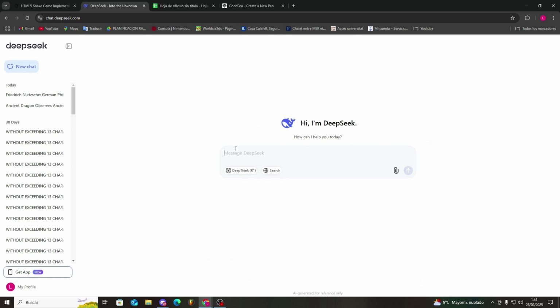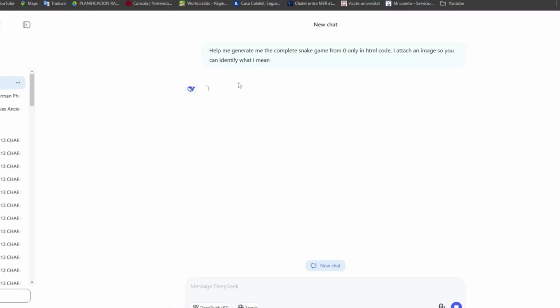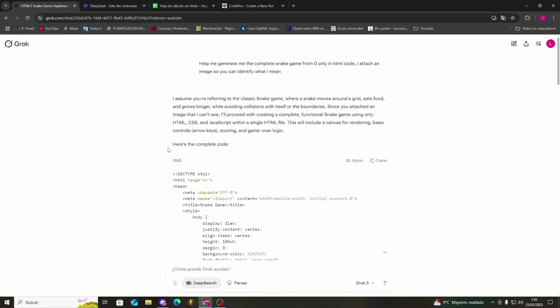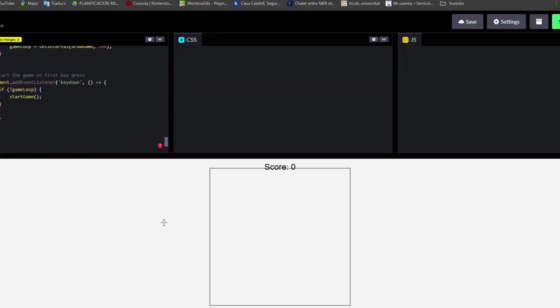Now, a new chat. Let's see how they generate a snake game, how each would work with code, and we'll test it using HTML code. It depends on how effective that programming has been. As we can see, this is the code GRO generated for us. So let's do the first test with GRO. This is the screen he created.